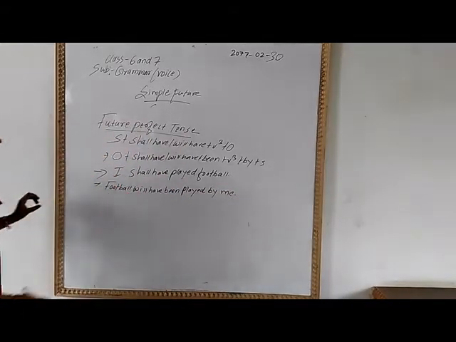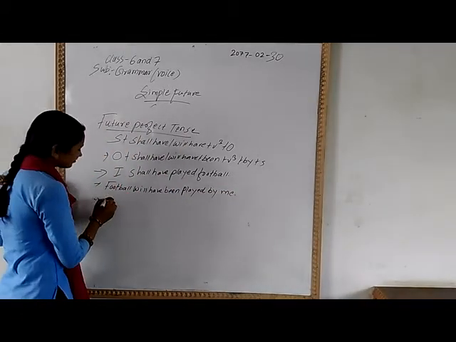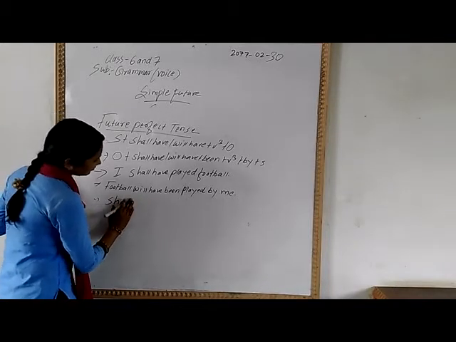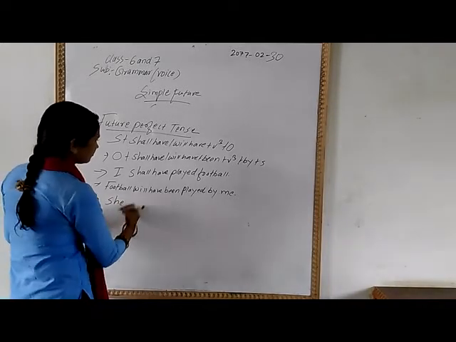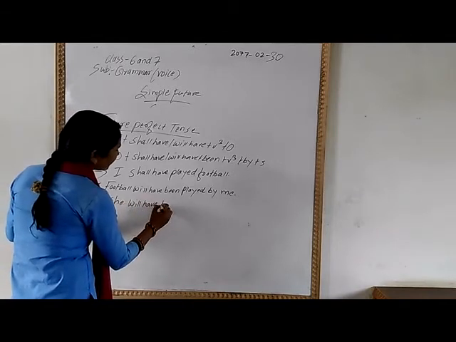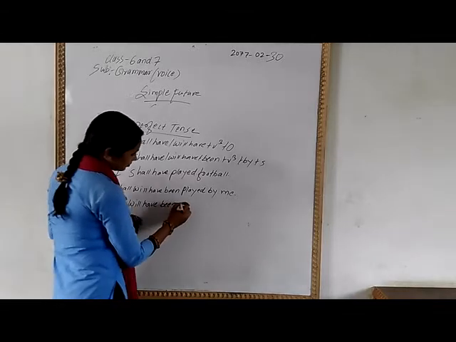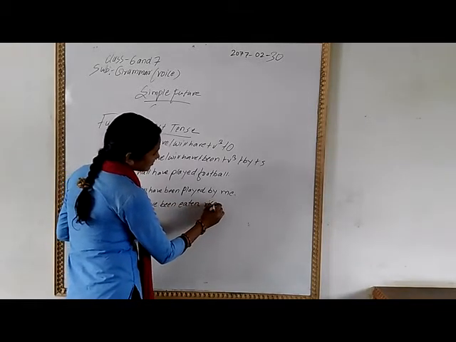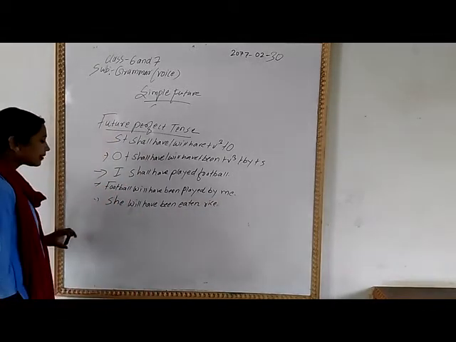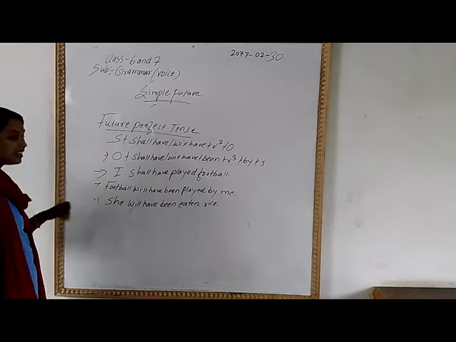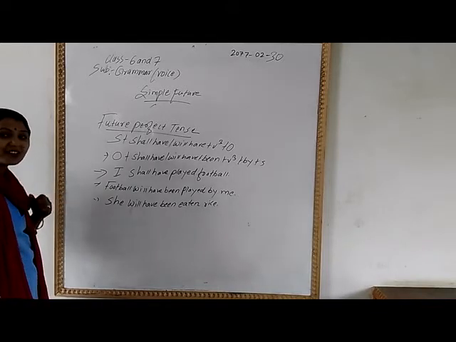Now another example. She will have eaten rice. Why am I only giving "I" as the example? You can also give she, he, and so on.